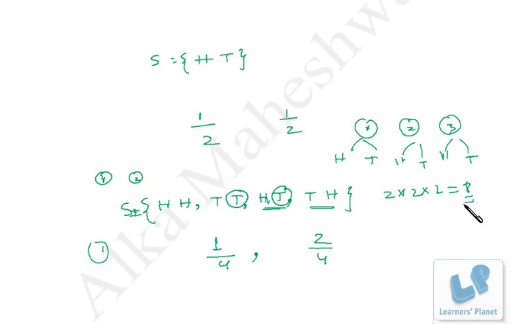Now I just write over here all the 8 possible outcomes.